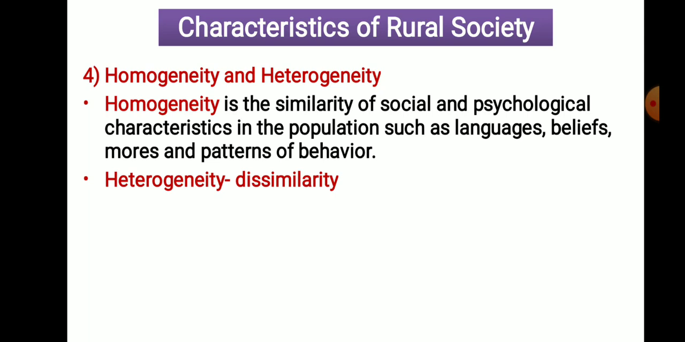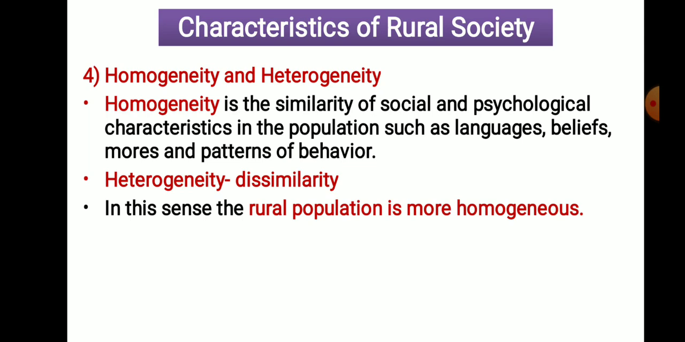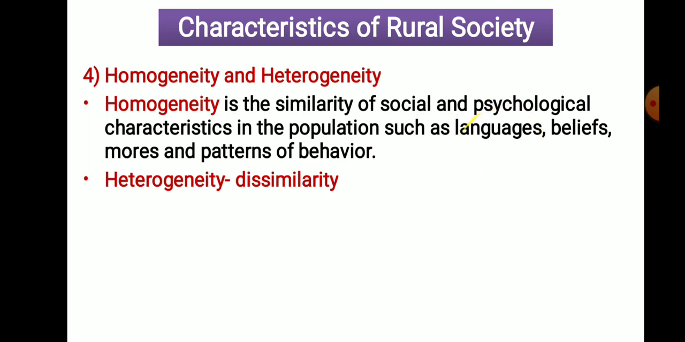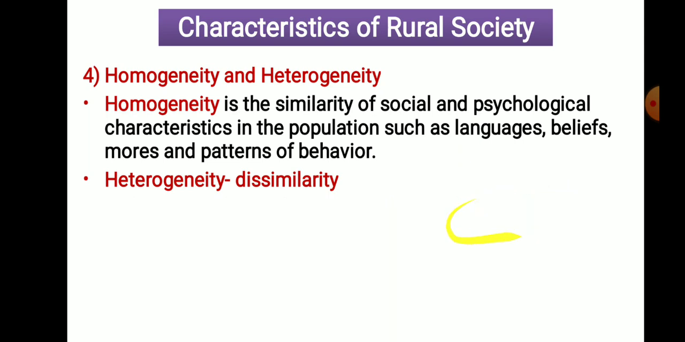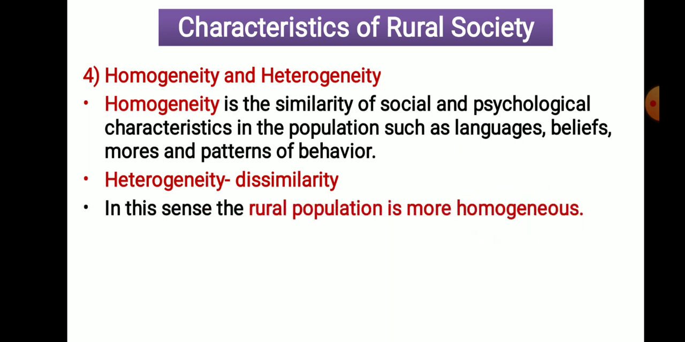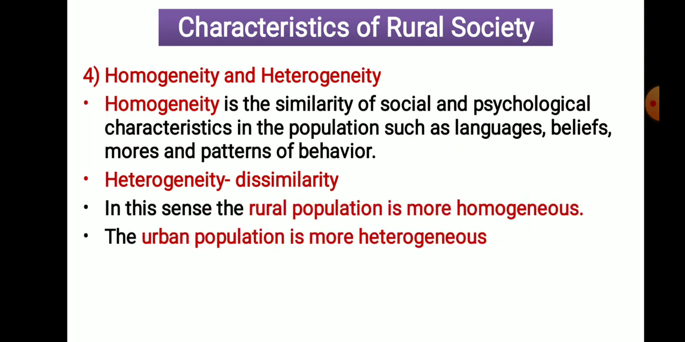Now, what is heterogeneity? The same definition we have to write. Only instead of similarity, we have to write dissimilarity. So it is the dissimilarity of social and psychological characteristics of population. In this sense, rural population is more homogeneous. Why is it more homogeneous? For example, in language, the language of all the rural community is similar. So we can say that the rural population is more homogeneous.